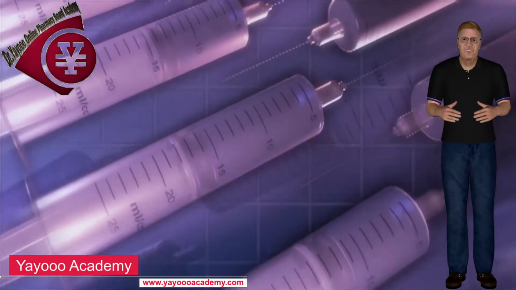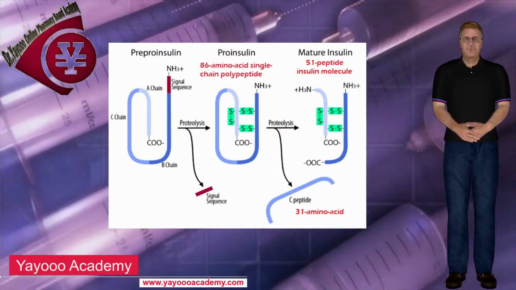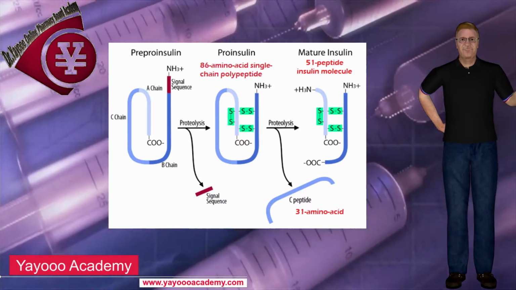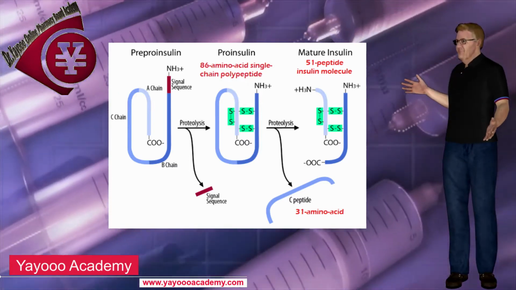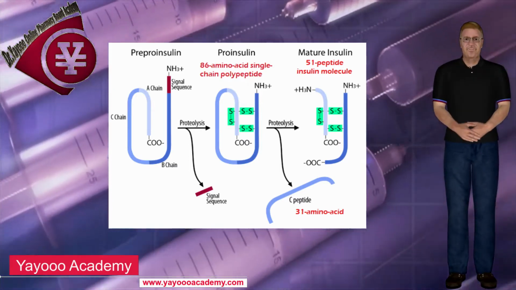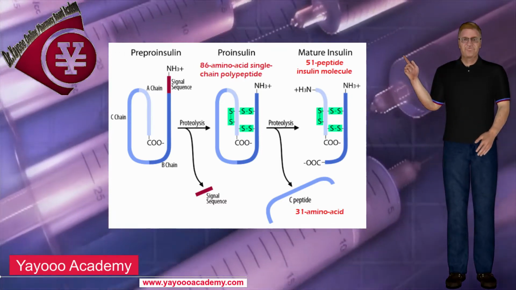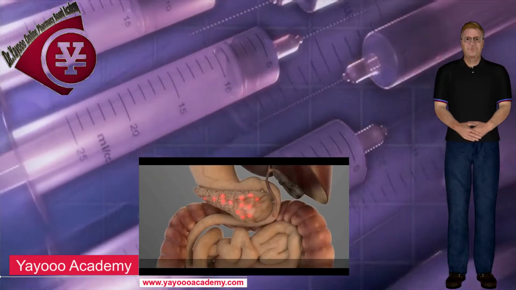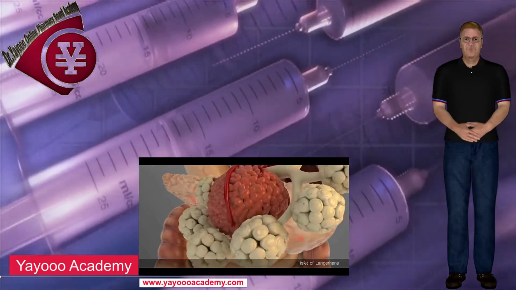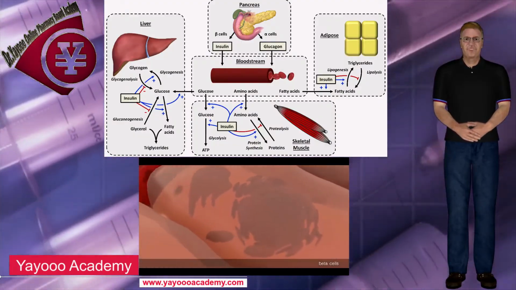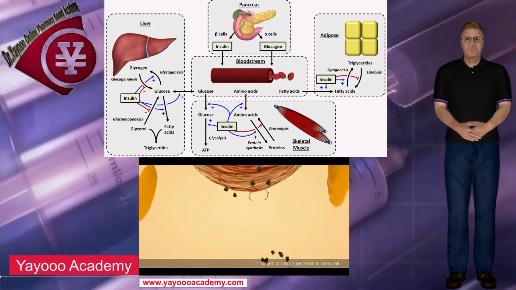Insulin. Insulin is synthesized as the prohormone proinsulin, an 86 amino acid single-chain polypeptide. Cleavage of proinsulin and cross-linking result in the 2-chain 51 peptide insulin molecule and a 31 amino acid residual C-peptide. Neither proinsulin nor C-peptide appears to have any physiologic actions. Insulin has important effects on almost every tissue of the body. When activated by the hormone, the insulin receptor, a transmembrane tyrosine kinase, phosphorylates itself and a variety of intracellular proteins.